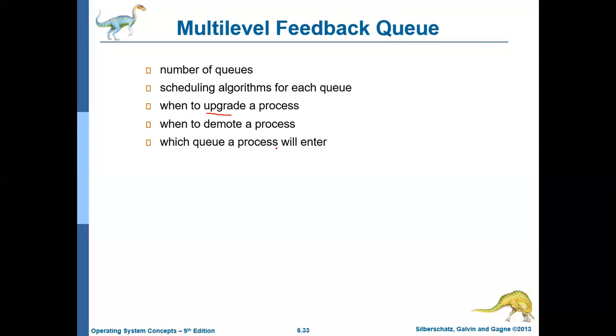The jobs in the lower priority queue will be executed only if there are no jobs in the higher priority queue. And while executing a job in the lower priority queue, if a job or process arrives at the higher priority queue, then the job currently being executed will be preempted. So the advantage of this algorithm is that it avoids starvation. There is no starvation because it implements the aging concept.